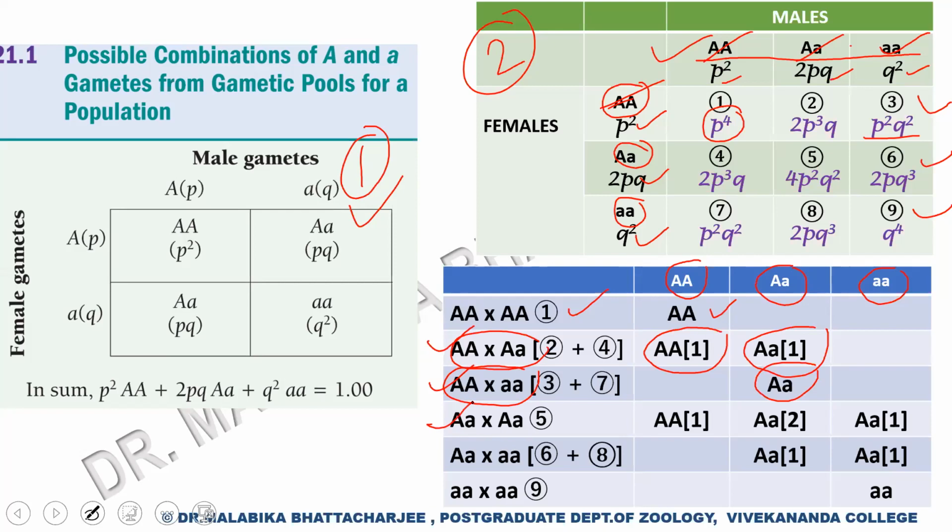Next, when we have this category of mating, this is the typical Mendelian monohybrid cross, we will have 3 categories of genotypes from this mating. 1/4 will be capital A capital A, 2/4 will be capital A small a, and again 1/4 will be small a small a. So they'll be in the ratio 1:2:1.